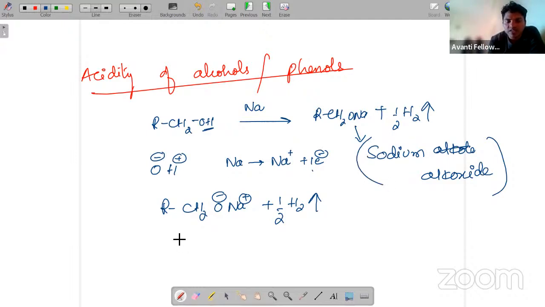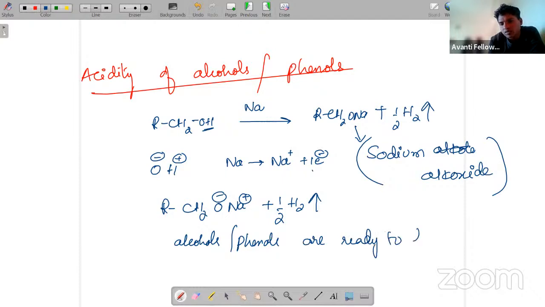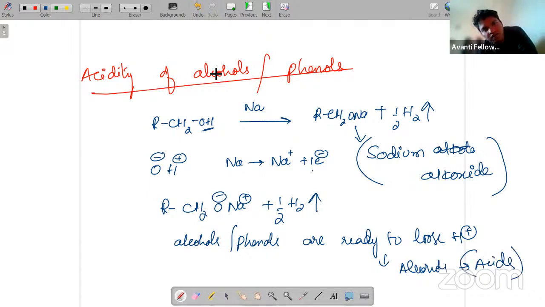Just to simplify, alcohols, or we can also say phenols, are ready to lose H plus. If they are ready to lose H plus ions, we can clearly say that alcohols are acting as what? Acids. Alcohols can act as acids. So whether alcohols or phenols, they act as acid, because they are ready to lose H plus ions.